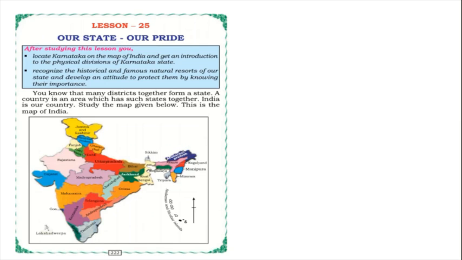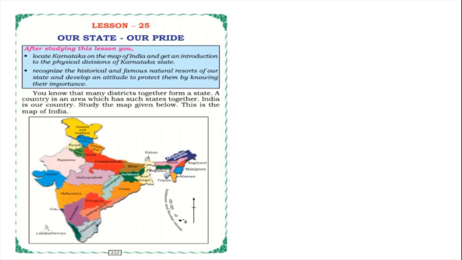Okay, you know that many districts together form a state. So, children, what is a state? Many districts together form a state, and many states together form a country. A country is an area which has such states together. So even India is our country.